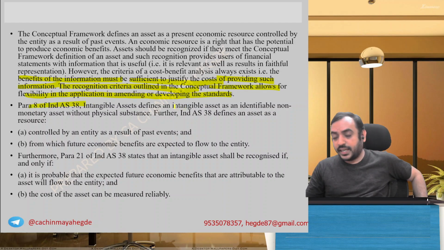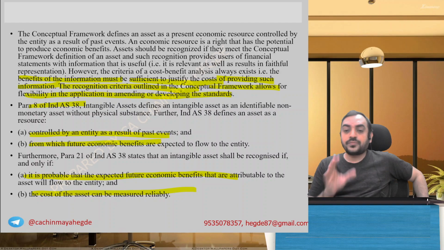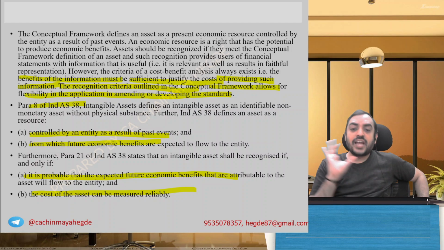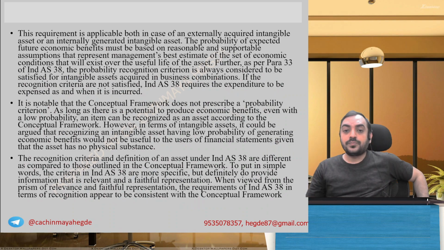Paragraph 8 of Ind AS 38 says an asset is a resource controlled by the entity as a result of past events, having future economic benefits, and shall be recognized only if it is probable that the expected future economic benefits attributable to the asset will flow and the cost of the asset can be measured reliably. So two definitions they've given. So far you understood, they have told the definition of an asset as per the framework and the definition of an asset as per Ind AS 38. They have just replicated them. Now the discussion starts. This requirement is applicable both in case of an externally acquired intangible asset or an internally generated intangible asset. Okay, that is fine.